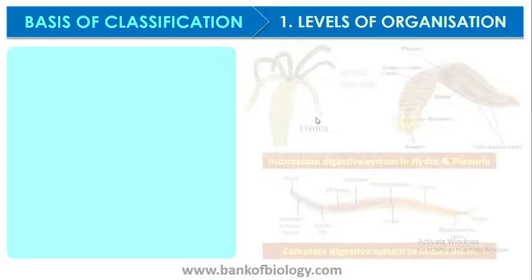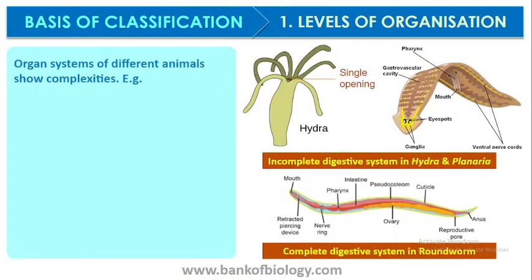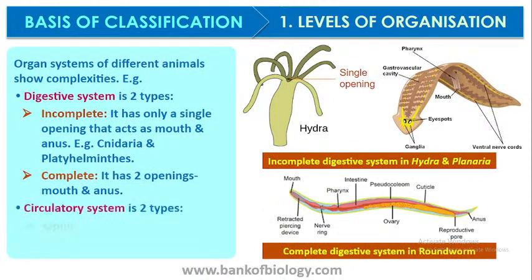So you have seen the basis of classification. Now here we will see organ systems of different animals show different complexities. There is one example given. If you can see the hydra here, you all know hydra has a single opening. So it's an incomplete digestive system. You don't have a mouth and an anus, one from where the food is going in and another from where the waste is ejected.